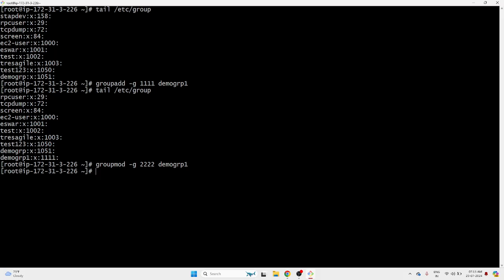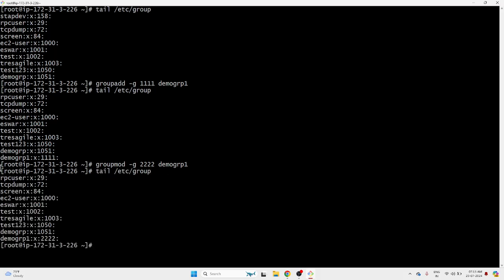Yeah, it's done already. Let's see. See, it's changed. groupadd -g means it will create a group with your own GID. groupmod -g means it will change the GID, and make sure we gave 222, right? If 222 already exists for some group, it won't allow you. So we should make sure that it's not used by any other group already. That's the one thing you have to make sure.